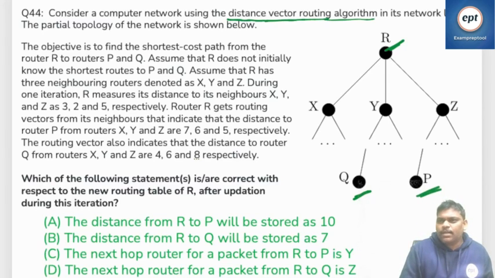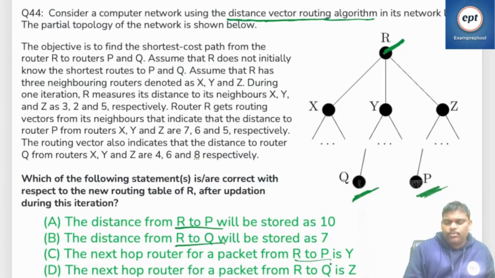In the previous class, I think we did until 43. It is question number 44. Please read it. This problem belongs to the distance vector routing algorithm, and the objective of this particular problem is finding the shortest path from router R to router Q and router P: R to Q and R to P. That is the purpose of this particular problem.